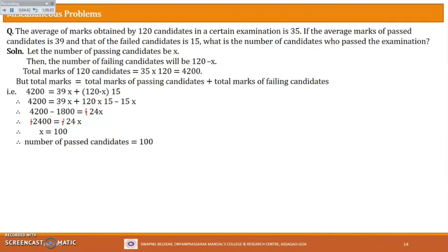So we got 2400 is equal to 24x. So therefore x will be 2400 by 24. So 24 hundreds are 2400, right? So x is equal to 100. So therefore the number of passing candidates is 100. All right. So see, this problem we have solved using the first formula only.